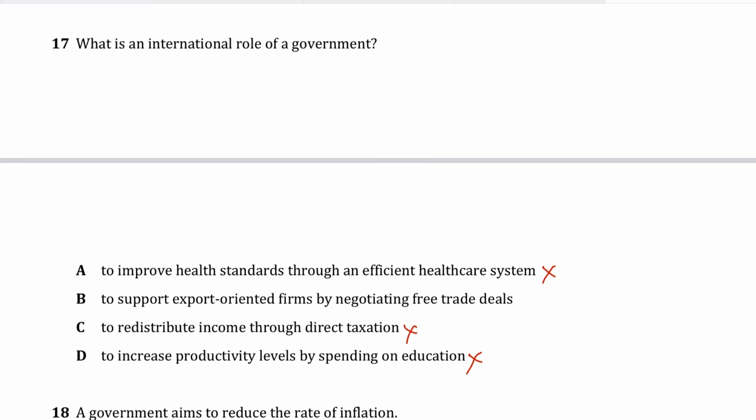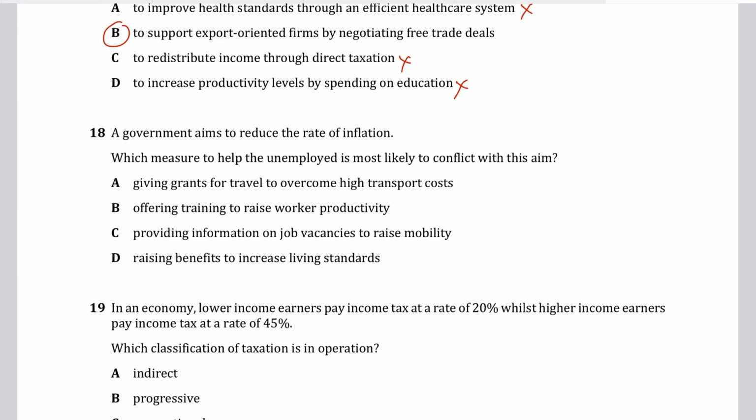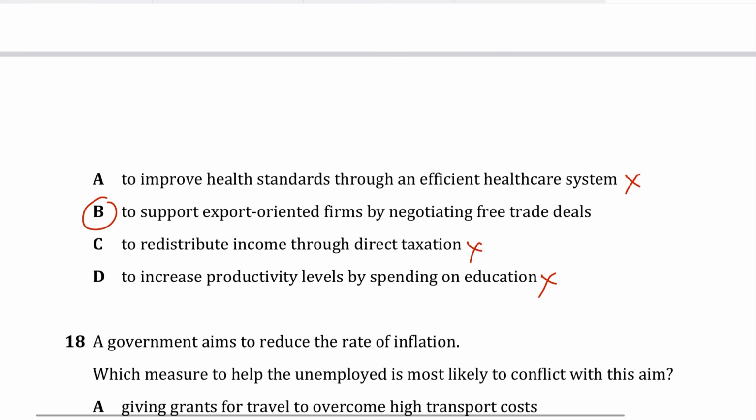So the correct answer has to be B for boy, to support export-oriented firms by negotiating free trade deals, which is correct, because you see, an international role of the government involves relationships with other countries, right? So negotiating these free trade deals is international, because it involves trade agreements between different countries. For example, like the prime minister or the head of state of your country visiting other countries to secure trade deals. Okay.